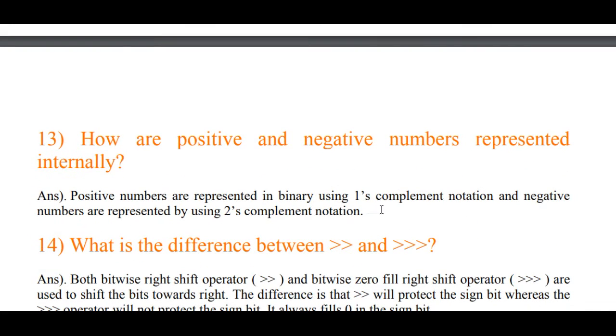How are positive and negative numbers represented internally? Positive numbers are represented in binary using ones complement notation, and negative numbers are represented by using twos complement notation.